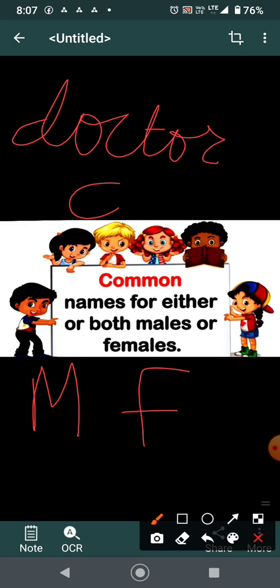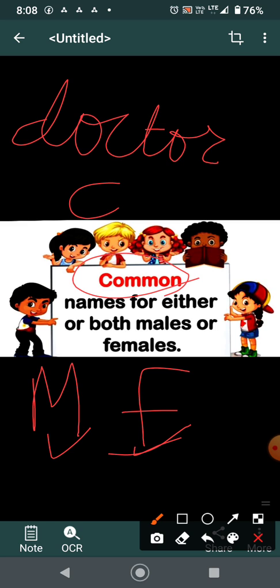Or my mother is a teacher. Mother is a teacher. Here I said mother is a teacher, so you come to know it is feminine gender. Or if I say my mother is a doctor, then you come to know that it is feminine gender. But if I say our teacher teaches well, you are telling someone our teacher teaches well. Now the person whom you are telling that your teacher teaches well, that person doesn't know whether the teacher who teaches you well is male or female. So such nouns which can be used for male or female, both ways, are known as common genders.